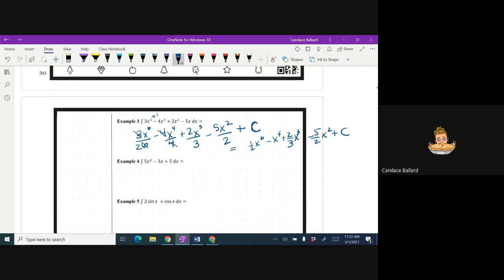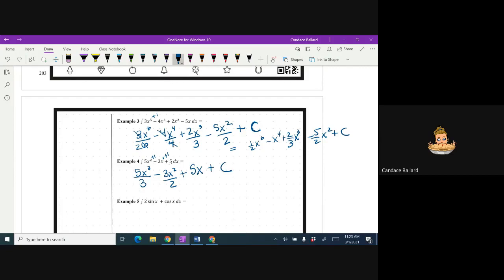All right, let's take a look at the 4th one. So I am going to add 1, you told me, so 5x cubed, and then what do I put in the denominator? What's going to go in my denominator right now? Everybody tell me what goes in this denominator. I want to make sure that we're understanding. Okay, we're going to get 3 in the denominator. Minus, this exponent's technically a 1. So 1 plus 1 is 2 divided by 2, plus 5, and it's just a number, so I throw an x after it, plus c.